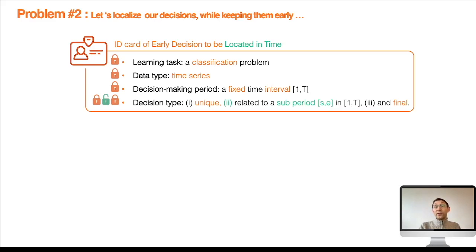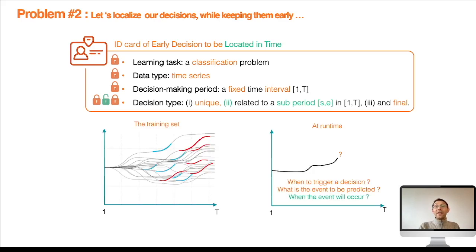Now, let's continue with the second problem, which is called early decision to be located in time, and which opens the first lock visible in green in the slide. In this case, a decision made is associated with a subperiod that is included in the time period over which the series is defined. The training set consists of complete time series for which the decisions to be made are associated with subperiods.